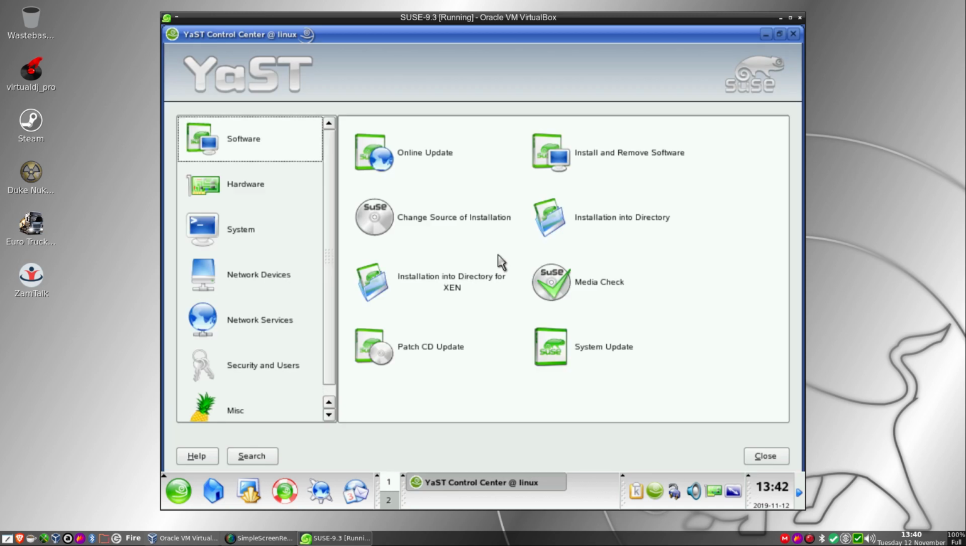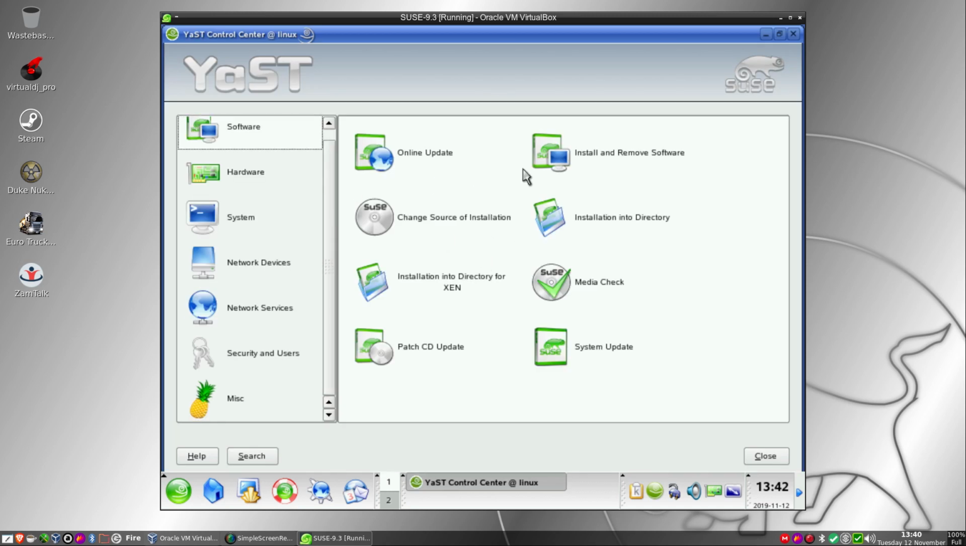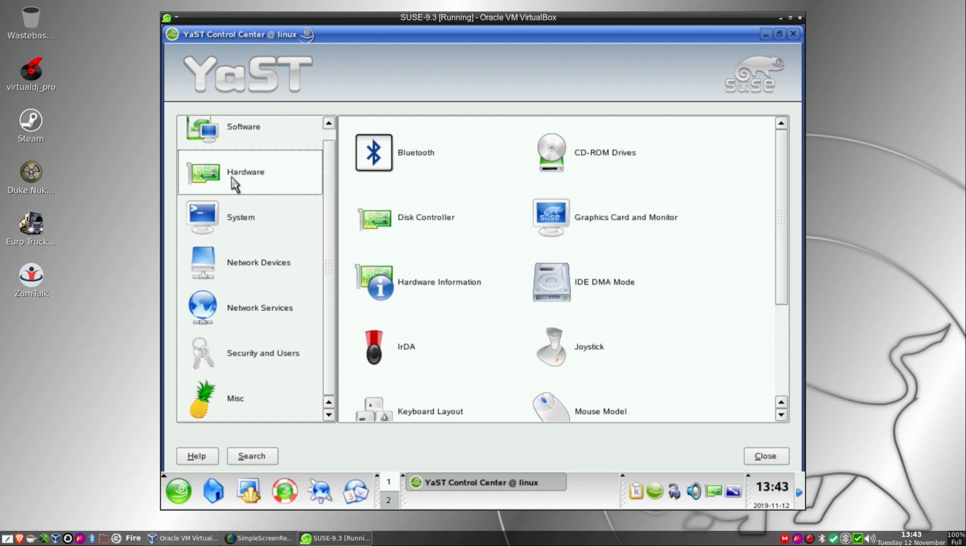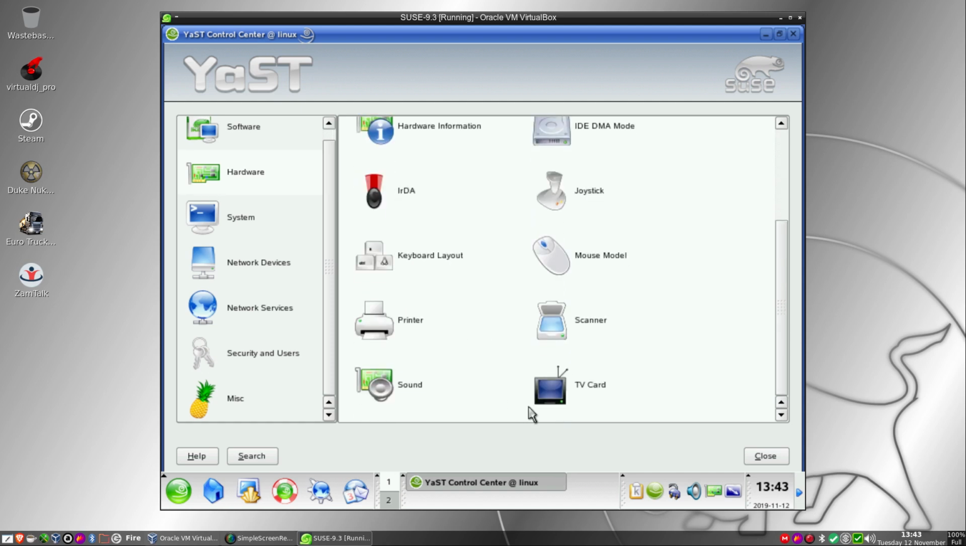But we'll go through it again. It's a really nice configuration tool. We've got online updates, install, remove software, change source of installation, installation into directory, directory for Xen, a media check, a patch CD, and a system update, which we can't actually do, I'm afraid. On the hardware, we've got Bluetooth, CD-ROMs, disk controllers, hardware configurations, all that kind of lovely stuff. TV card, sound. YaST was really quite nice.